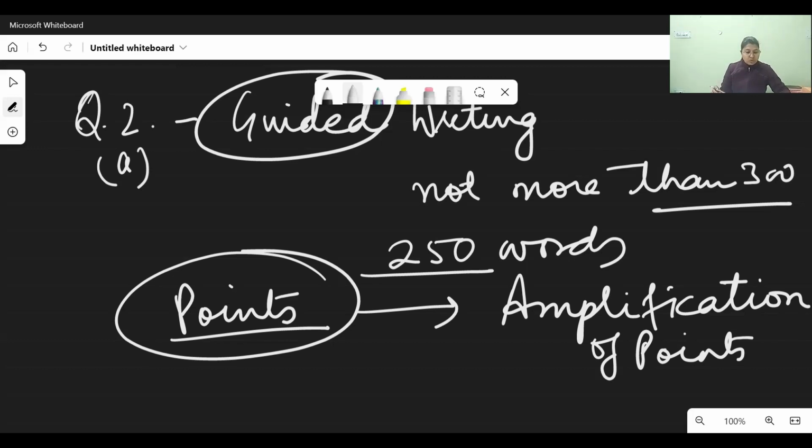Write a report for the school magazine in not more than 300 words, detailing the success of the event based on the following points. Now look at the points. First is the date, time, place, of course. So in the very first, you are going to begin your report like: XYZ school organized an inter-school drama competition on such and such date at such and such time at such and such place.